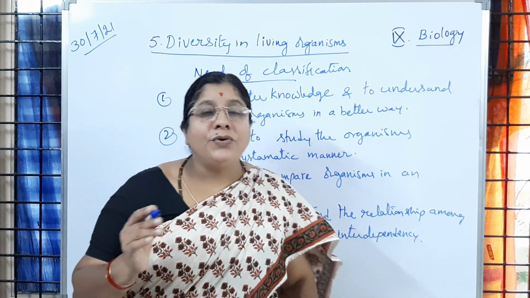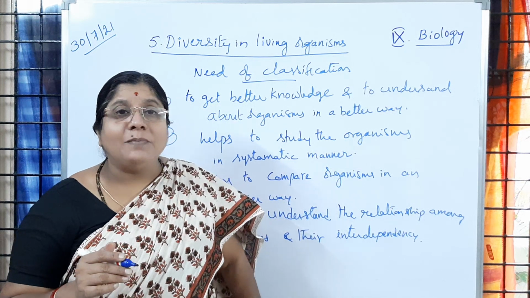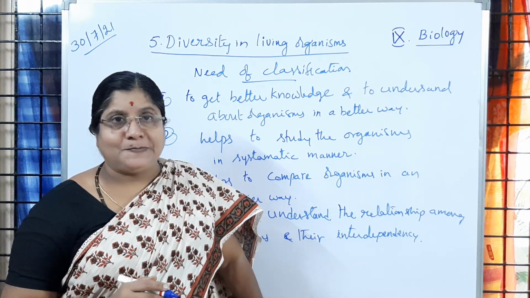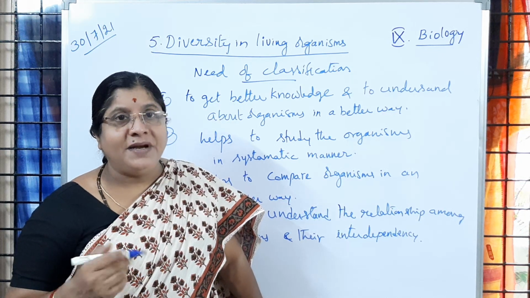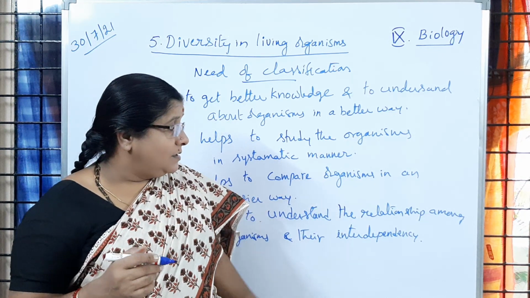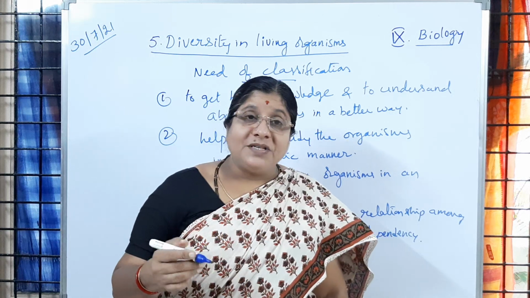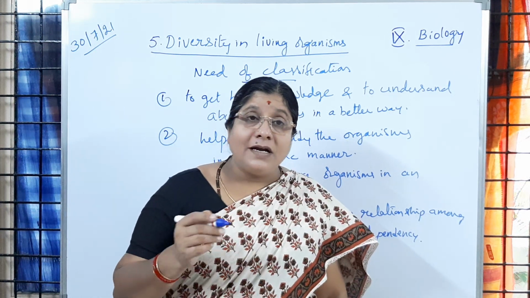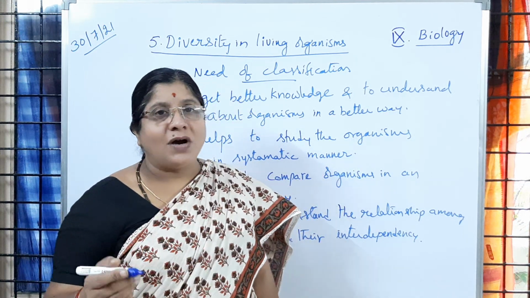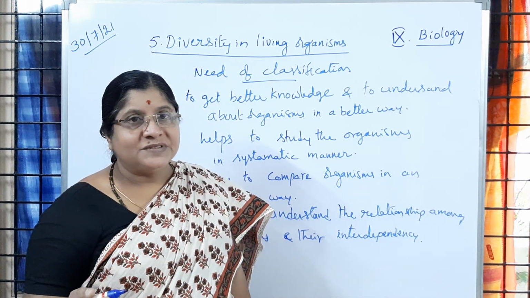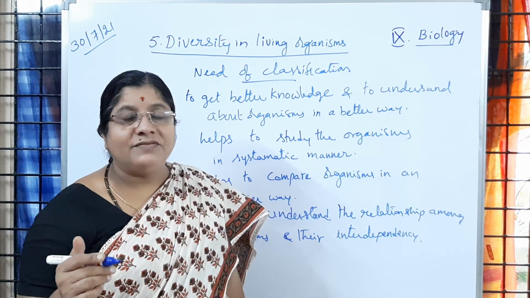Okay. Suppose if you go to a park, you are going to observe different types of plants. Is it not? So park is an example of man-made. We made it. So there also you are observing the living and non-living components. So non-living components, water, soil, air, sunlight availability, all that will come.